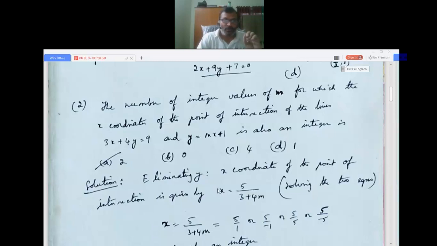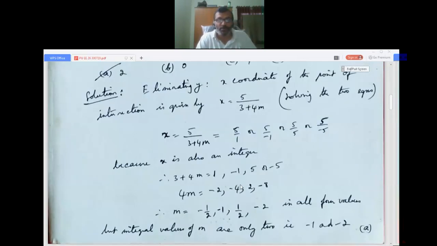Okay. Now first we find the value of x. So eliminating y, in place of y I will put mx plus 1 and I find the x coordinate solving for x. I get x as 5 by 3 plus 4m. I hope you can do it. Solving these two lines because I want the point of intersection, and in the point of intersection I want only the x coordinate, so I eliminate y. Now this should be an integer, that is 5 by 3 plus 4m should be an integer. So there are only four possibilities, no other possibility. You can check. Integer means either 5 by 1 or 5 by minus 1 or 5 by 5 or 5 by minus 5.